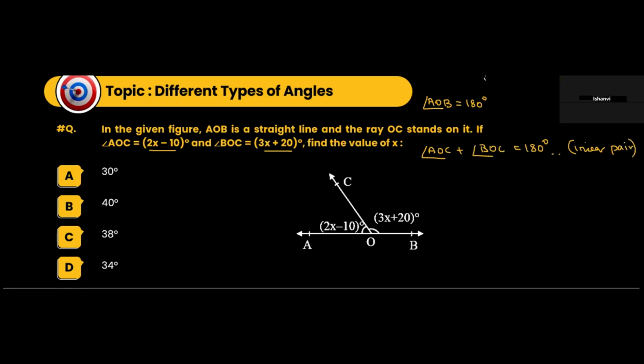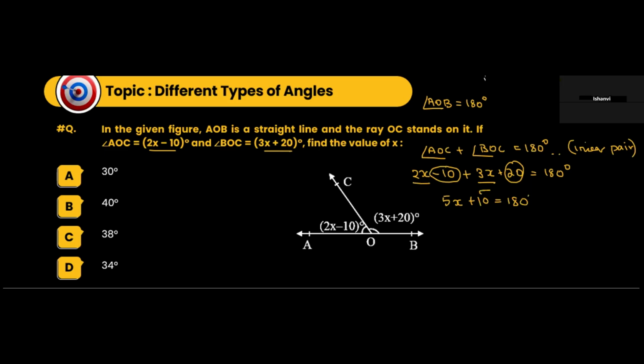Angle AOC, the value of angle AOC is how much? 2x minus 10, and angle BOC, that is 3x plus 20, is equal to 180 degrees. Okay. So let's add the families first. 2x and 3x belong to the same family. So obviously this will be 5x. This is 20 and this is minus 10. 20 minus 10 will be plus 10. Okay. This is 180 degrees.